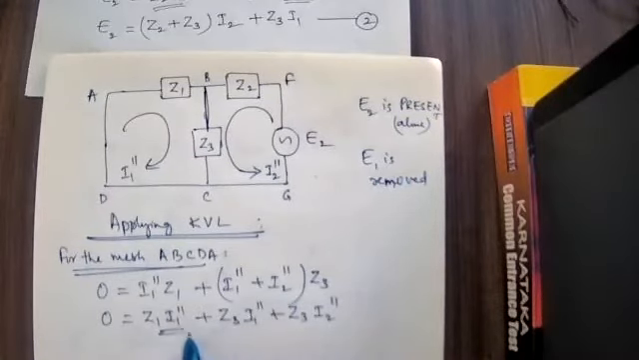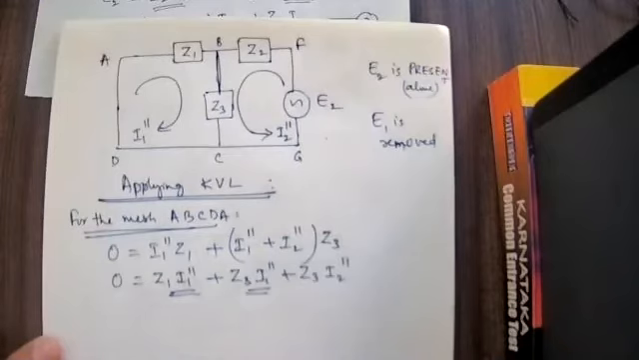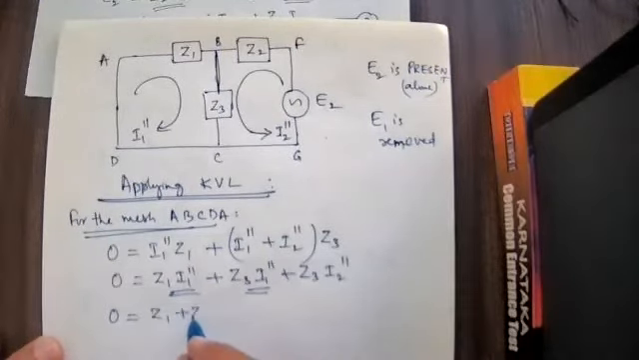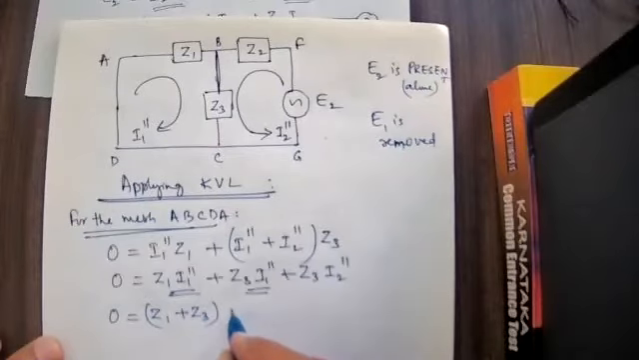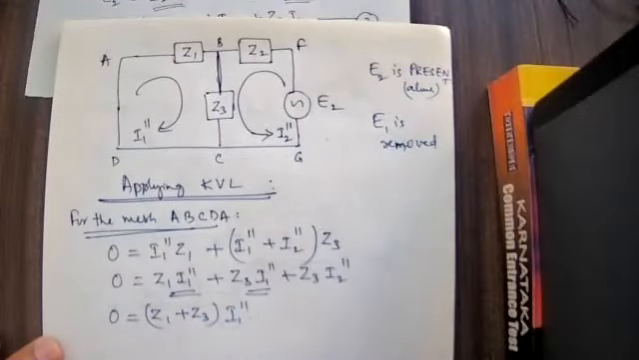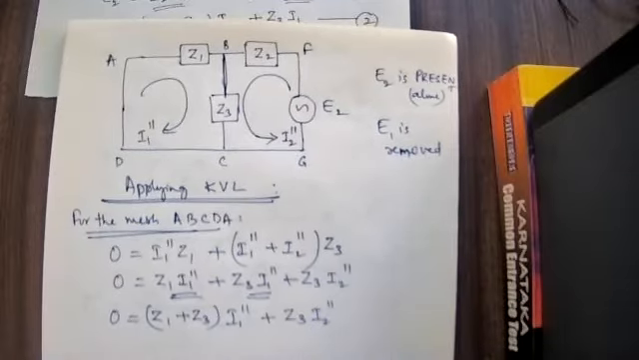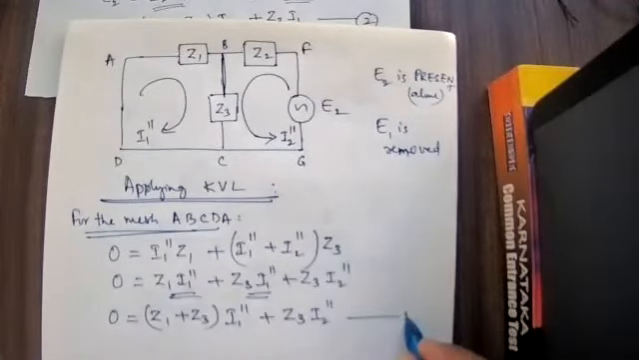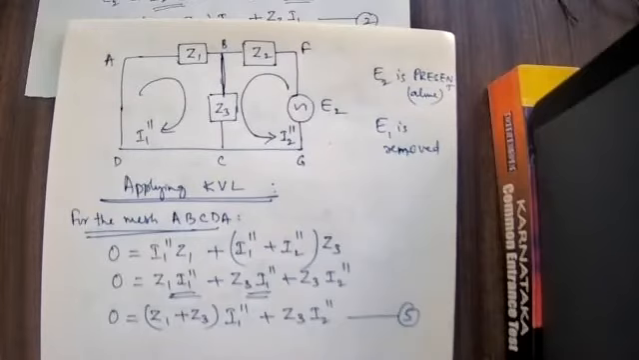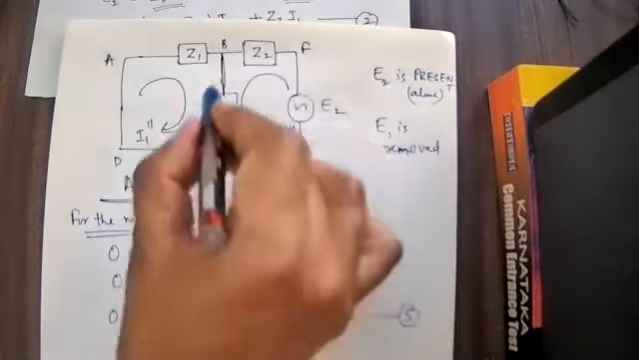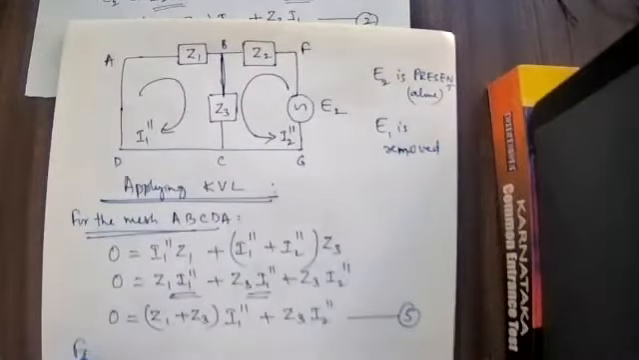Here, I1 double dash is a common factor. Therefore, 0 is equal to Z1 plus Z3 into I1 double dash plus Z3 into I2 double dash. This is equation number 4. Equation number 4 is over, now equation number 5. Now I have to write the same idea for this mesh.